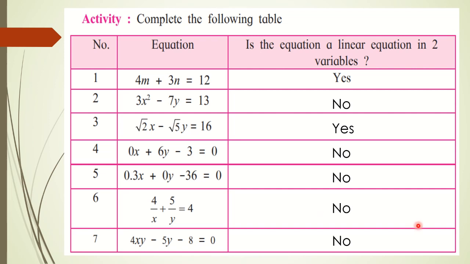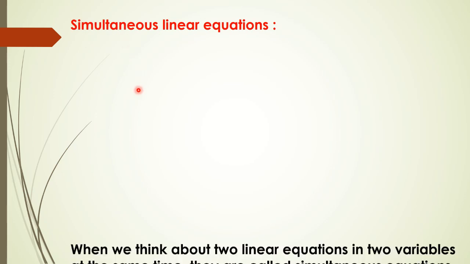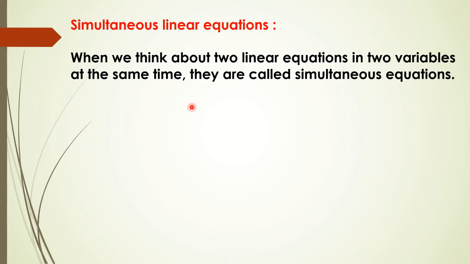Okay. Now we are going to see how to solve simultaneous equations. So let us try to understand the meaning of the word simultaneous linear equations. Simultaneous means at the same time. So when we think of two or more linear equations in two variables at the same time, they are called simultaneous equations.